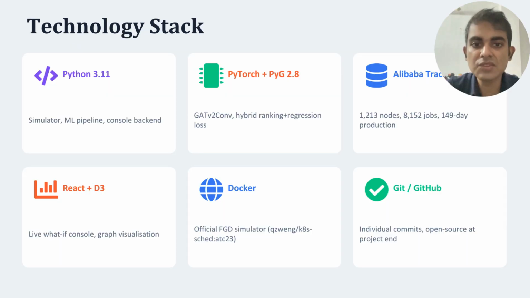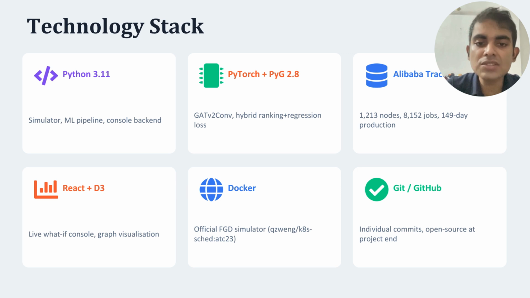Our implementation uses a practical and reproducible technology stack. The scheduling logic and machine learning pipeline are built using Python 3.11. The graph neural network is implemented using PyTorch, especially the GATv2Conv architecture. For evaluation, we use the official Alibaba GPU production trace containing over 8,000 real jobs collected across 1,213 nodes over 149 days.